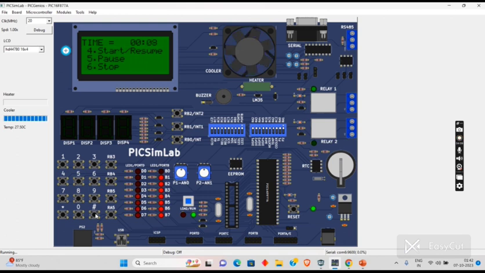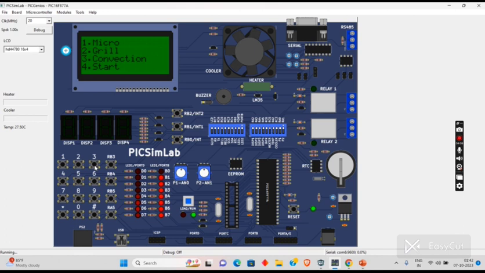And we can clearly see how the timer is running down. And through the glass door outside, we can see what is happening inside. So after 30 seconds, it produced a buzzer sound.